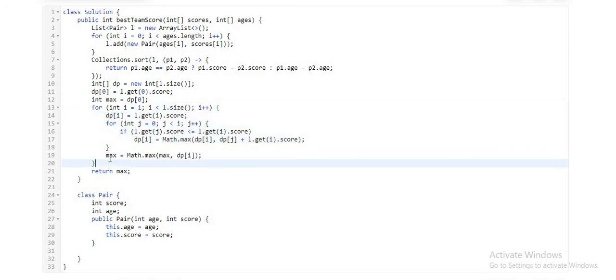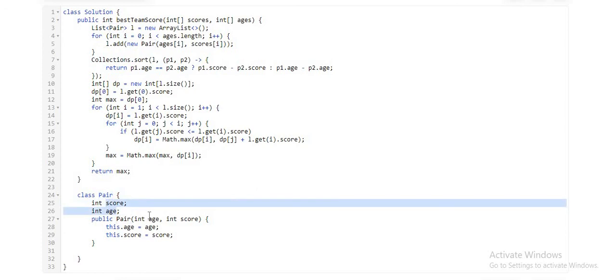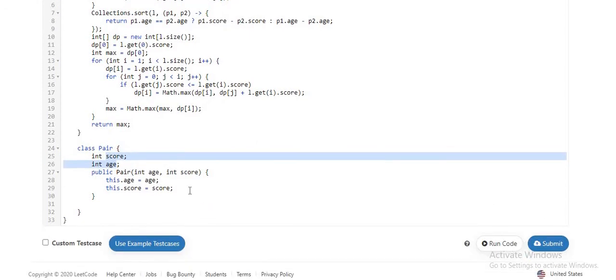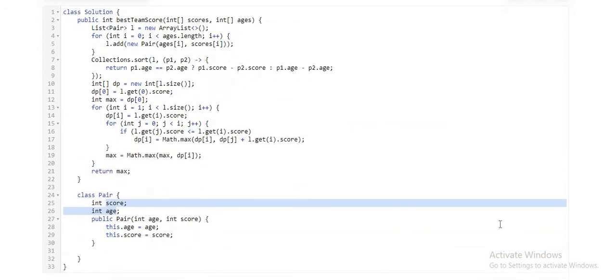Once it is done, finally I am calculating the max value, the max of DP of the ith value. Once this ith for loop gets exhausted, we will get the max value of the team. Another thing is, this is the pair where we have these two attributes, scores and age. So that's the solution for this problem.